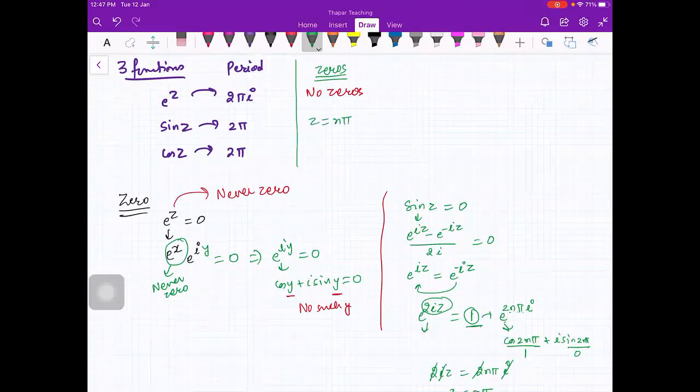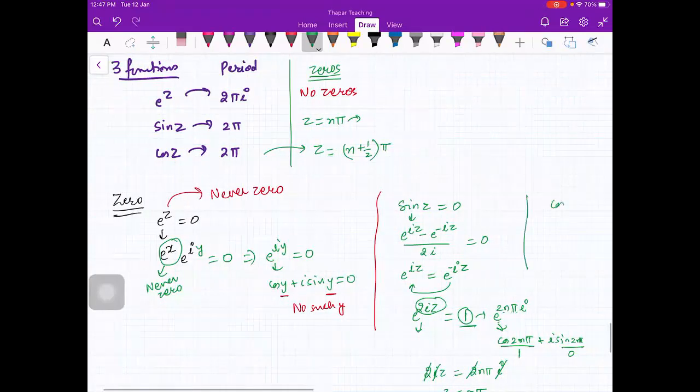So sine will be 0 when z is n pi. This is same as sin x. Sin x is also 0 on the horizontal axis, and this is nothing but the horizontal axis, that is equal to n pi. Similarly, you can find the zeros of cos z. This will be z is equal to (n plus half) pi, which is on the vertical axis. So you can do similarly for cos z equal to 0. You'll put the definition, which is (e raised to power iota z plus e raised to power minus iota z) by 2 equal to 0.